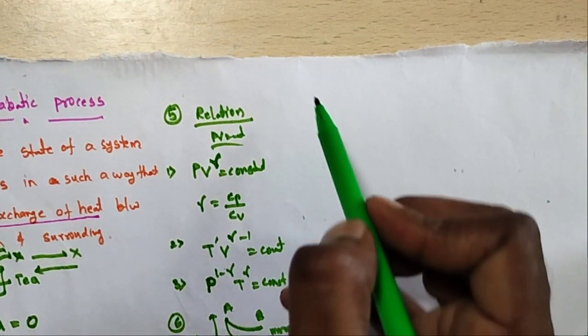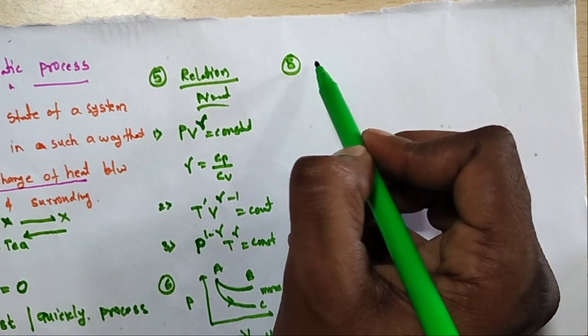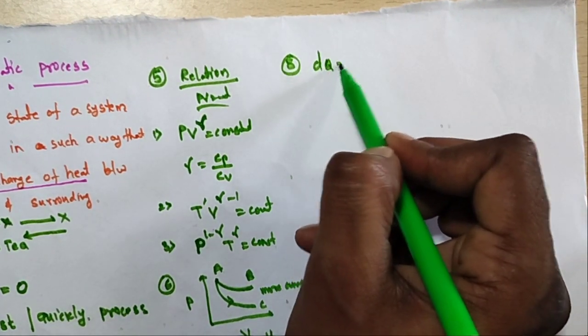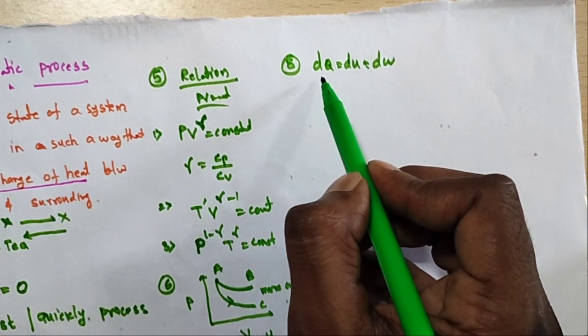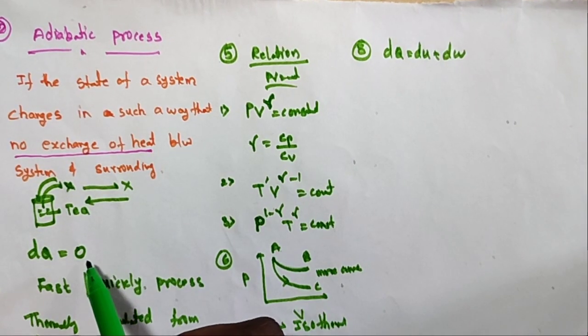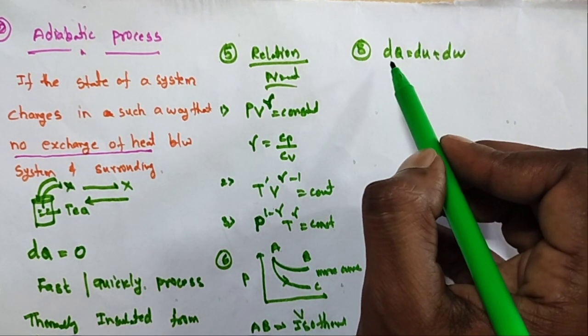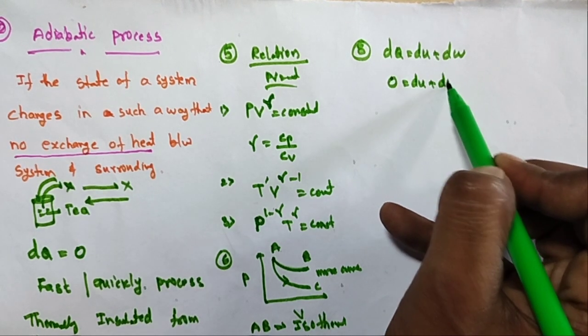So here, by applying the first law of thermodynamics, what is the formula? dq is equal to du plus dw. We know that in the adiabatic process dq is equal to 0. This is the second equation. Substituting dq is equal to 0, we get 0 is equal to du plus dw.